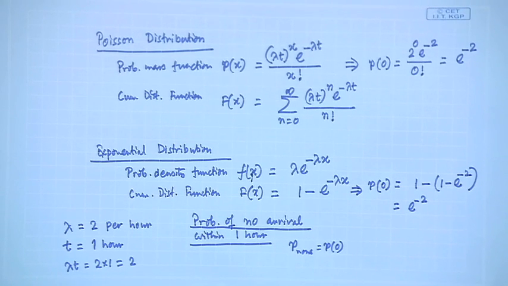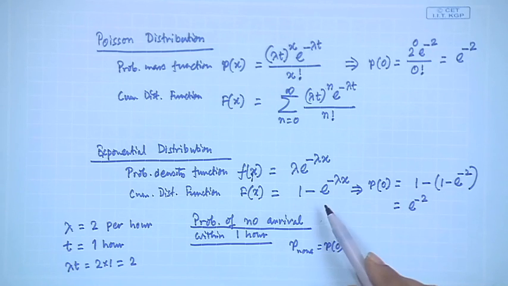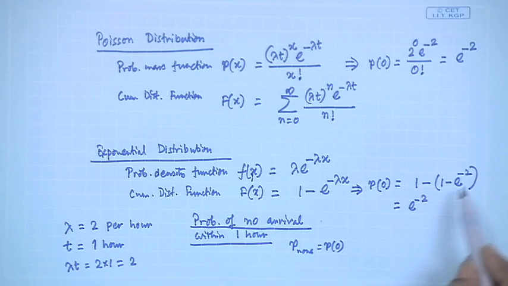So, we must remember that when we have to find the probability of no arrival, this is the cumulative density function. That means the inter-arrival time is between 0 and 1. If you want to find this, you use this formula within the given time. And if we want to find that none arrives within this given time, that will become 1 minus this function. So that will be 1 minus (1 minus e to the power minus 2), which equals e to the power minus 2.